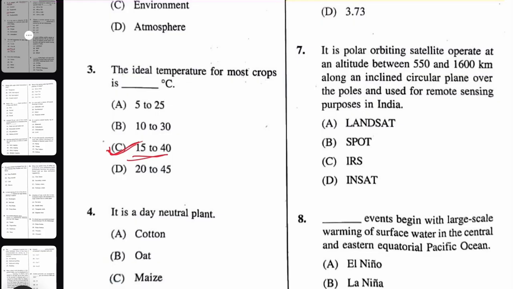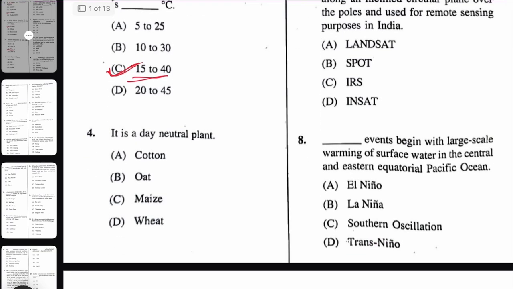Next question. It is a day neutral plant. Here the day neutral plant is maize. You can cultivate it in Kharif season and in Rabi season. Even in Bihar and some parts of eastern UP, they are cultivating it year round. Even in Odisha, maize can be grown in Rabi season as well as Kharif season. So it is a day neutral plant.